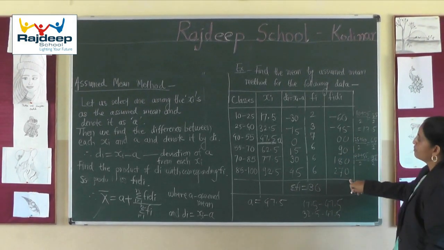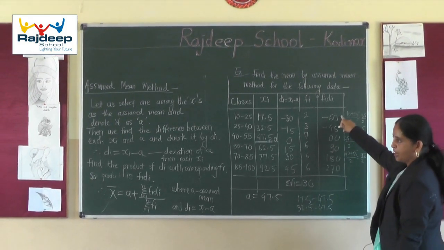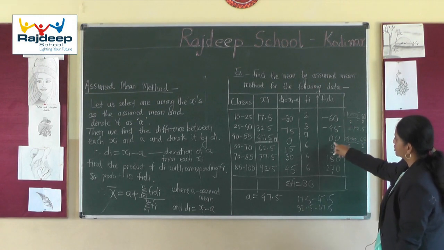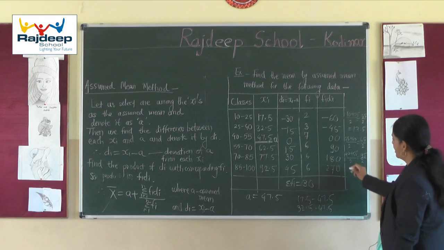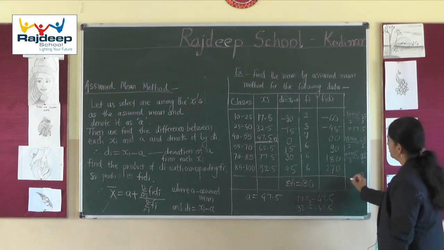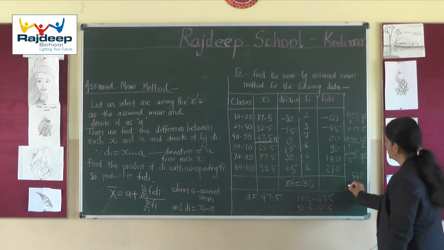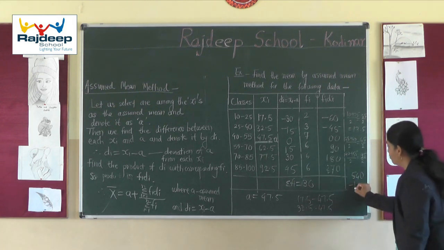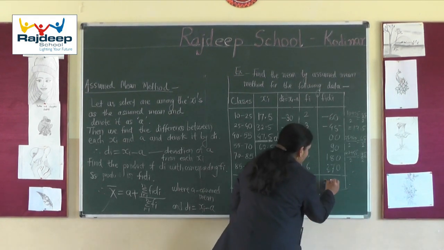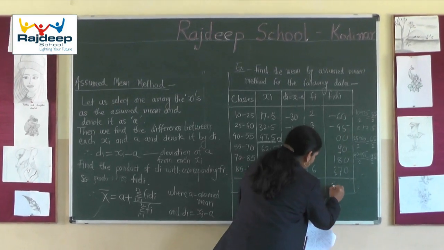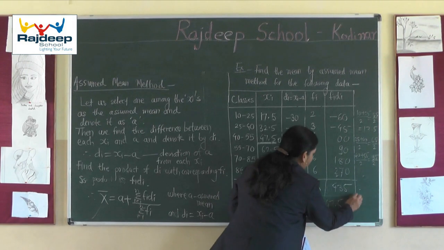The sum total now: half part is negative, half part is positive. Be careful while adding this. First of all you add the positives, then subtract the negatives from this. So adding positives I am getting here 540 and the negatives we will get 105. So our sigma fi di is 435. So this total now we have to take in calculation.